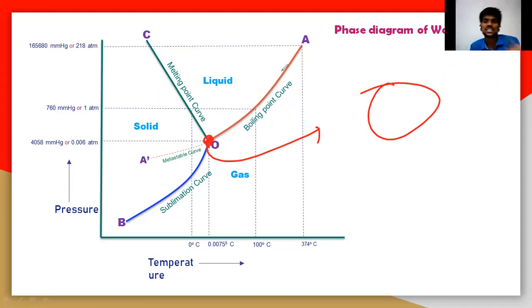So you can easily understand the different processes like melting, boiling, condensation and sublimation. Every process depends on the variation of the temperature and the pressure. That's why this phase diagram is a very important thing. Using this phase diagram, we can understand how a particular phase changes into a different phase. The phase diagram explains what a particular point is, what the boiling point is, so that we can understand many things. I will show you one simple example. So see here.